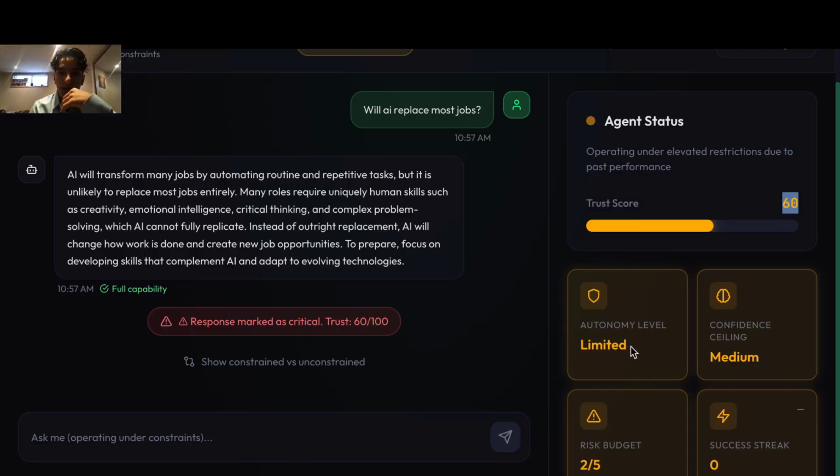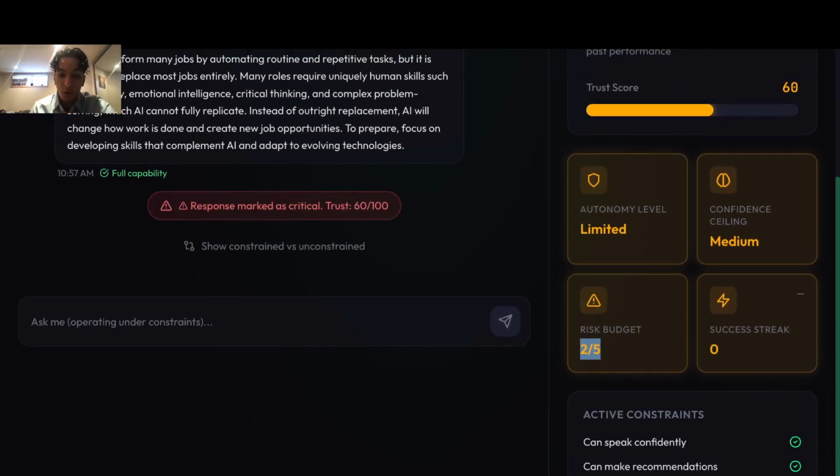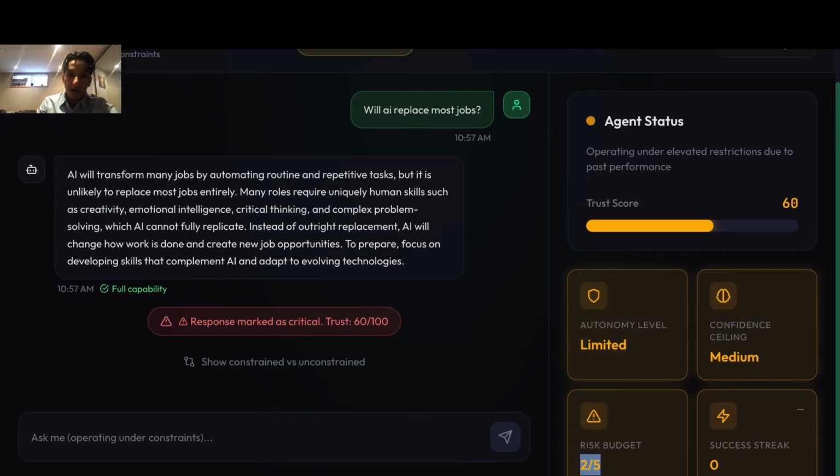So now the autonomy level is limited, the confidence ceiling is medium, the risk budget is only 2 out of 5, there's no success streak, and you can see all these X's over here. On top of it, you can see the failure history where we're now keeping track of the question it got wrong and how much it impacted the trust, which is very important because if we ask the same question, we'll be able to reference it if we want.